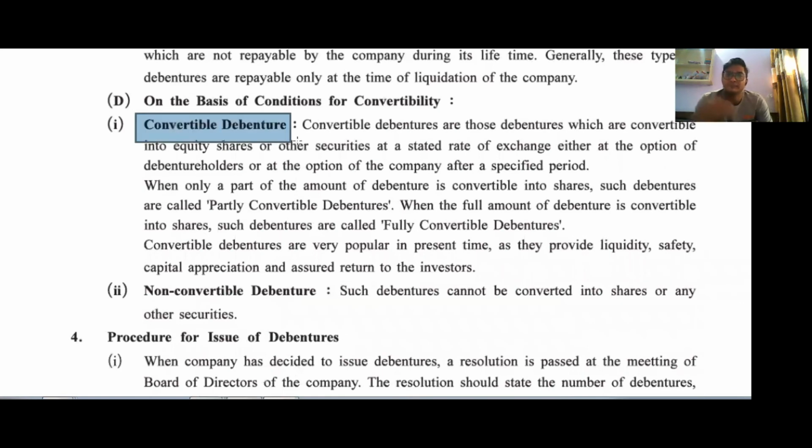Next one, on the basis of conditions for convertibility, that is convertible debenture. Convertible debentures are debentures that can be converted into equity shares or other securities. But if a debenture cannot be converted into shares and the debenture holder gets the money back at the end of the specific term, then it is called a non-convertible debenture.